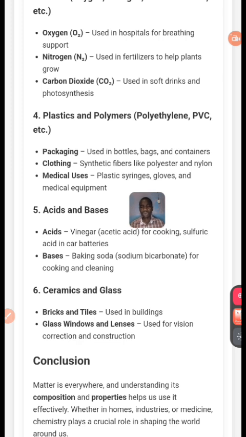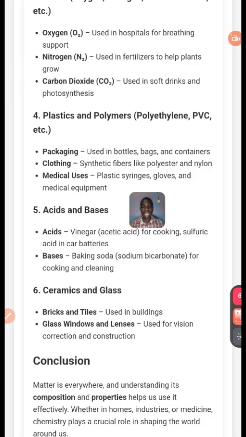All this is the uses of matter because acid is a matter. Base is the same thing, a matter, like baking soda for cooking and cleaning. You can use a base to clean. All these are still the same thing as what? Matter.